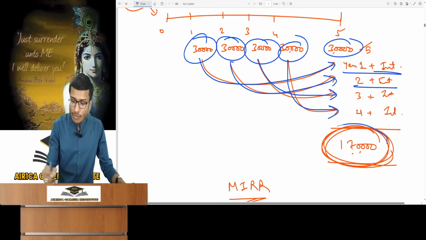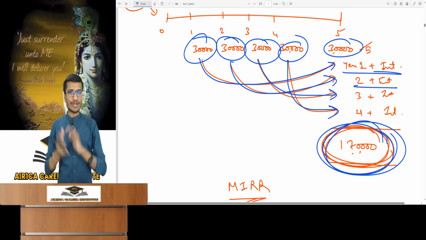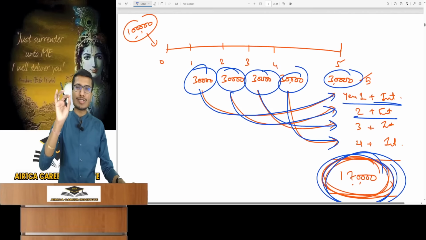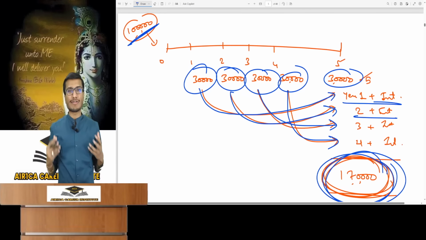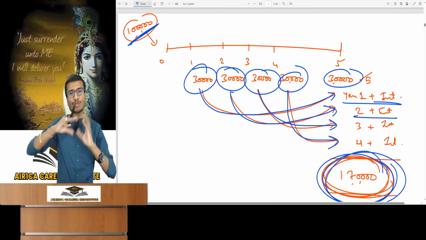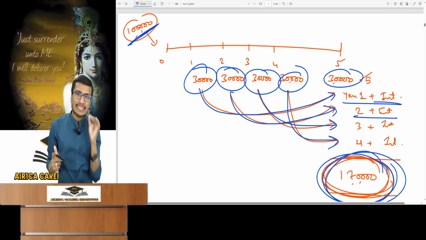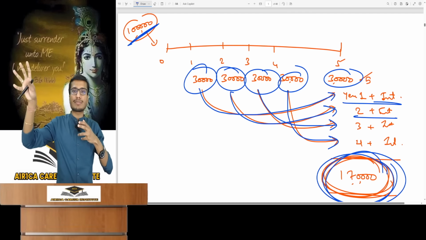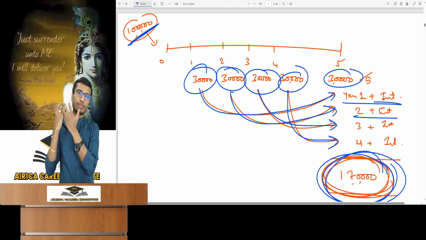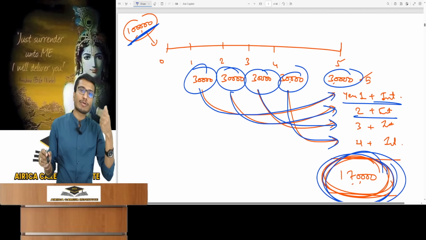So in the last year, for example, the total amount which I found after summing up, I am getting 1,70,000. In this question, it becomes simple that I am investing 1 lakh at time 0 and will receive 1,70,000 in the last year. So where did the intermediate cash flows go? I was reinvesting them. I am getting the total in the last year. So now in this case, with this assumption that you are reinvesting all the cash inflows and in the last year, you are receiving all the cash flows with interest, calculate your IRR, and this is called MIRR.